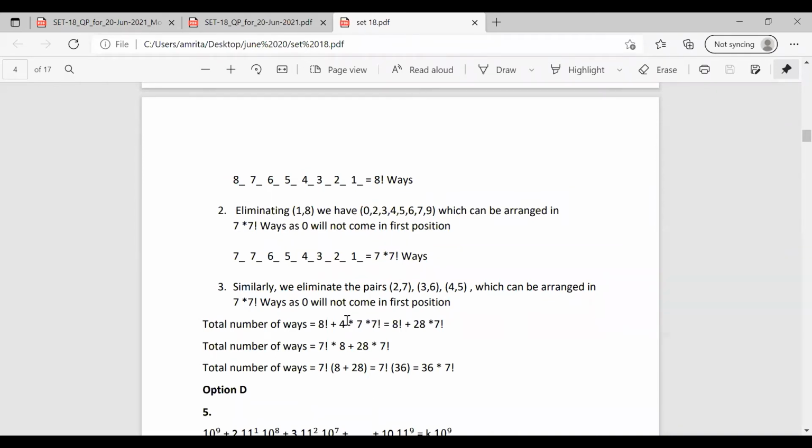So from this, we can write this as 8 factorial plus 28 into 7 factorial. So taking the 7 factorial as common from both, we have 28 plus 8 into 7 factorial, which is equal to 36 into 7 factorial. So 36 into 7 factorial is the correct number of ways of arrangement.